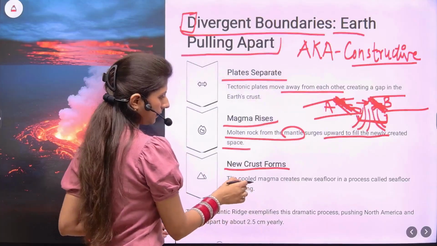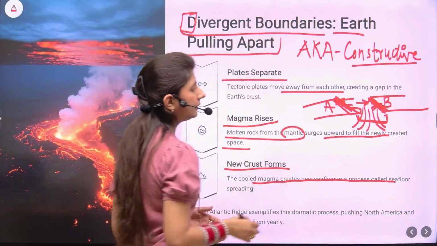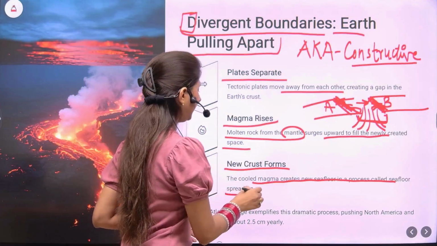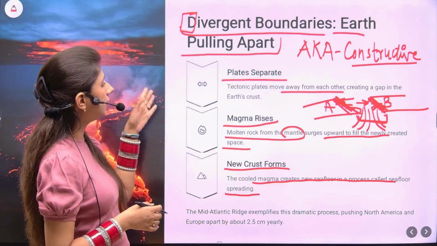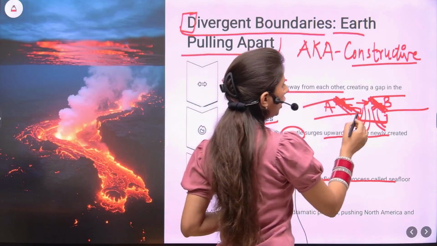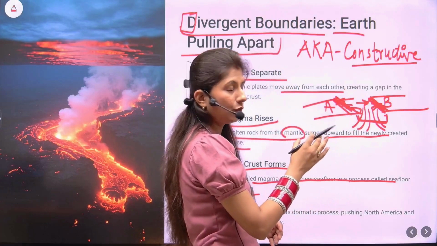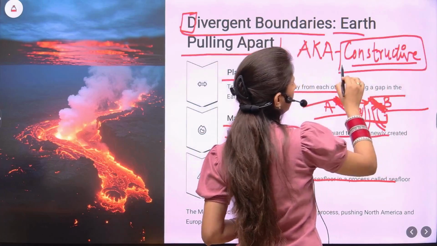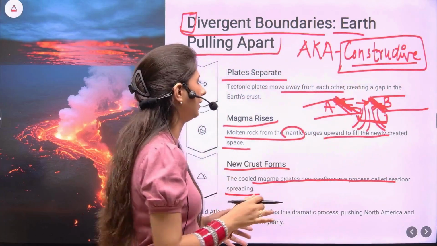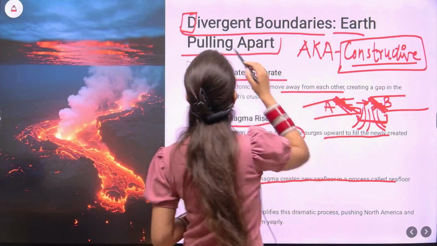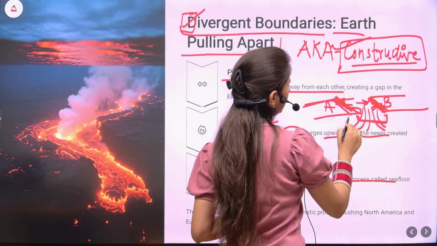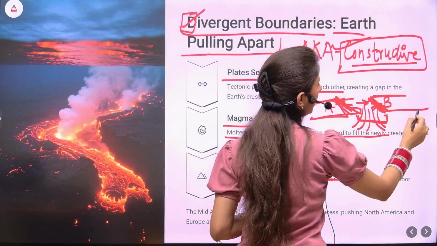When it solidifies, it creates new crust. The cooled magma creates new seafloor, and this process is also seen while reading the seafloor spreading theory. Now the divergent plate boundaries always create some new crust. That's why they are called constructive. Construction work is going on, so learn it like that: diverging and constructive. So this is the diverging plate boundary.